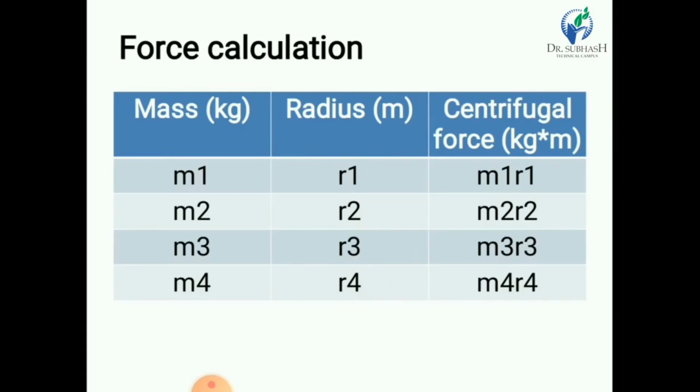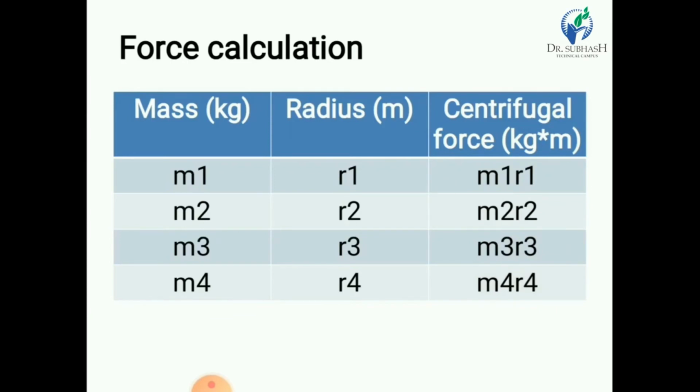If we calculate centrifugal force in kg into meter, that is m into r, we obtain the values m1 r1, m2 r2, m3 r3, m4 r4. So we have 4 centrifugal forces, Fc1, Fc2, Fc3 and Fc4.